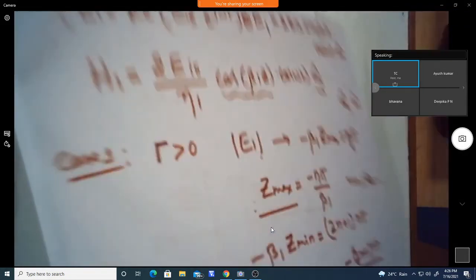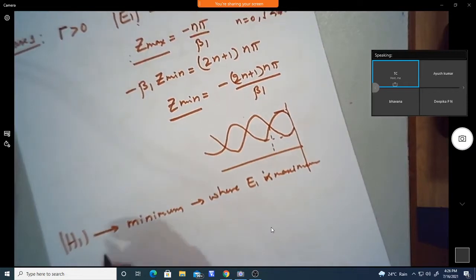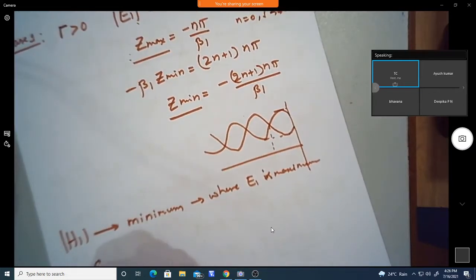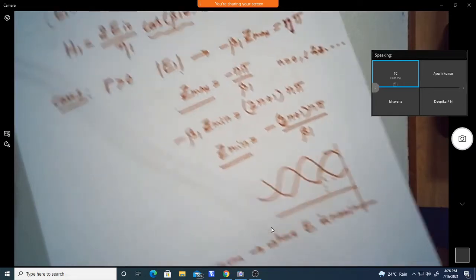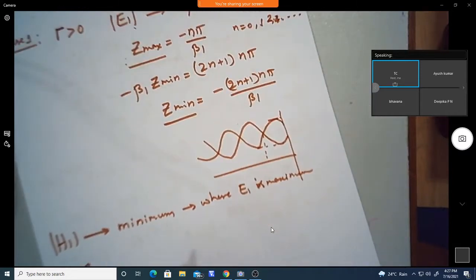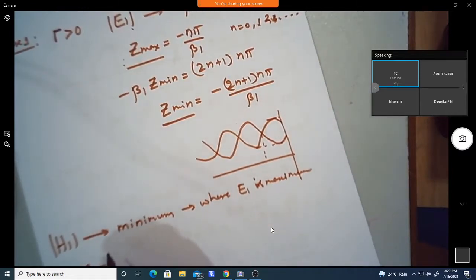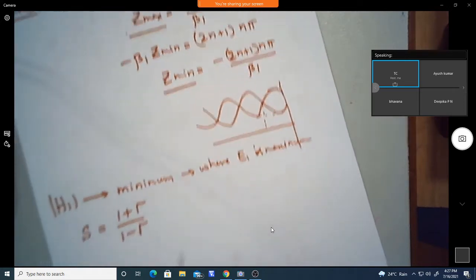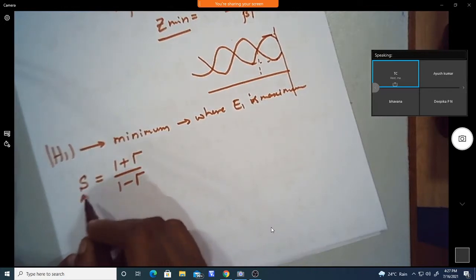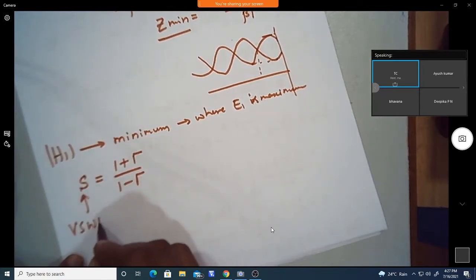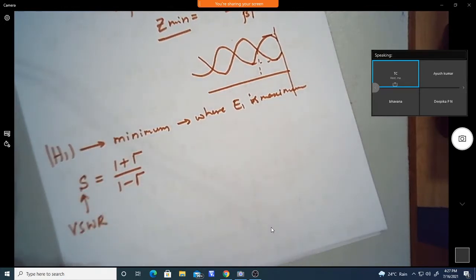Now we can define the VSWR, the standing wave ratio, in terms of the reflection coefficient: 1 plus gamma divided by 1 minus gamma. This is called the voltage standing wave ratio, VSWR.